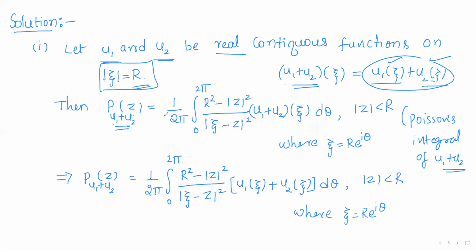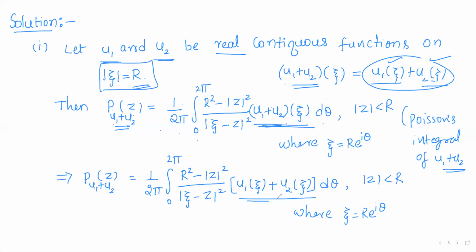P of u1 plus u2 of z is defined to be 1 by 2 pi integral of (r square minus modulus of z square) by modulus of xi minus z whole square into u1 plus u2 of xi d theta from 0 to 2 pi. So that is just, in place of u, we have u1 plus u2 of xi. Now, what is u1 plus u2 of xi? It is u1 of xi plus u2 of xi.